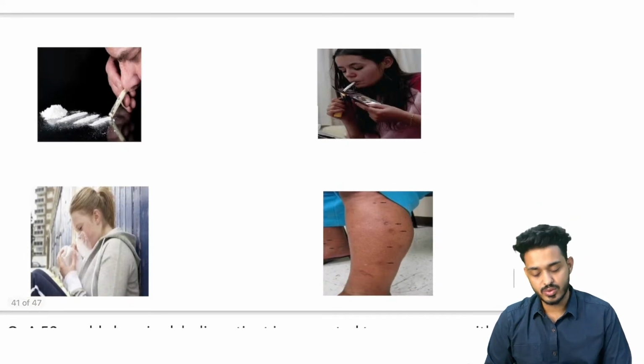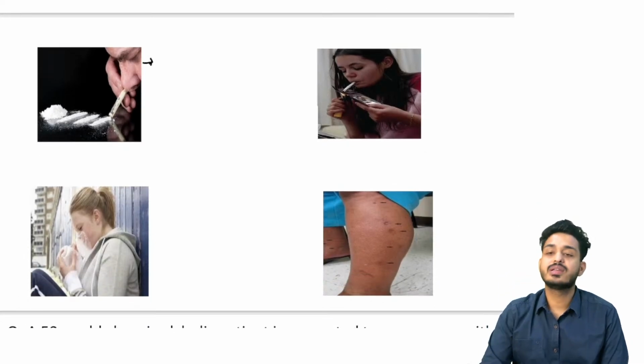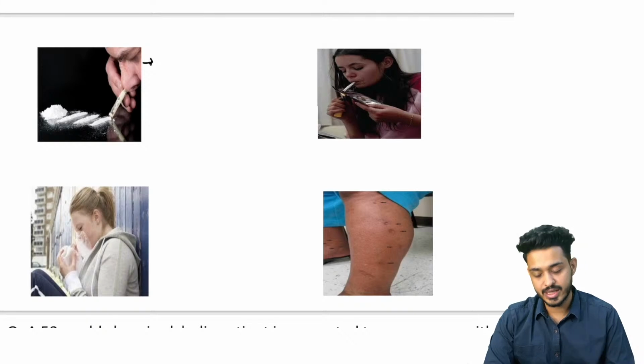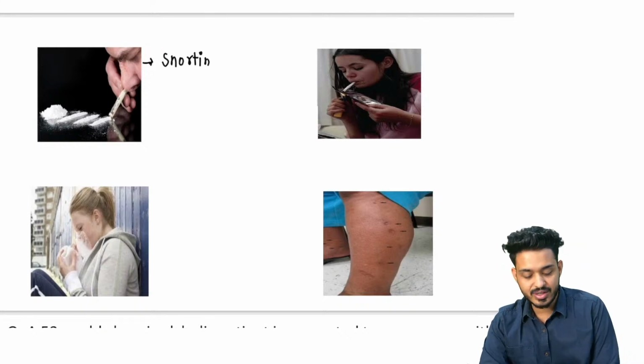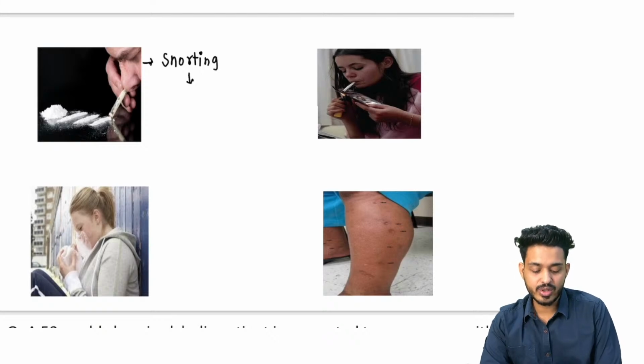Look here. What is this person doing? He is taking the cocaine, and this process is known as snorting. This is known as snorting, right? Snorting what? Cocaine.